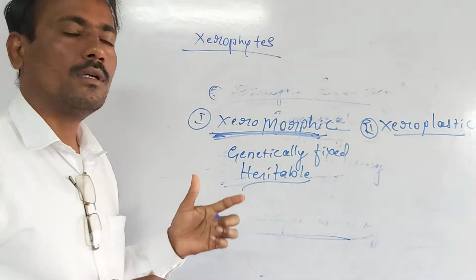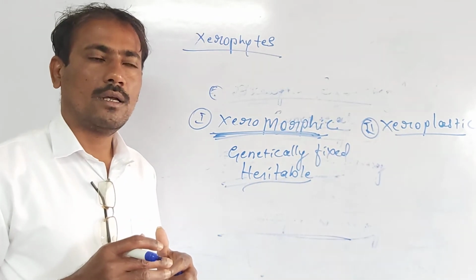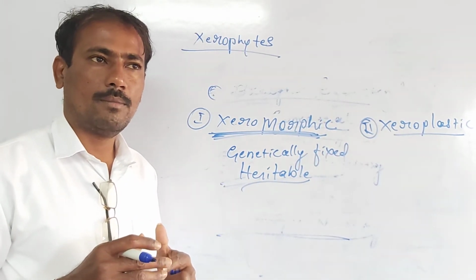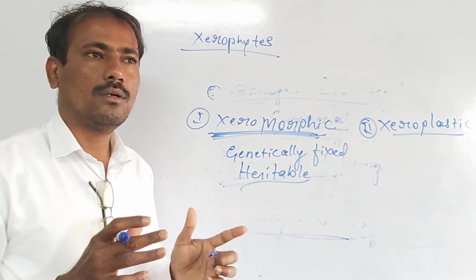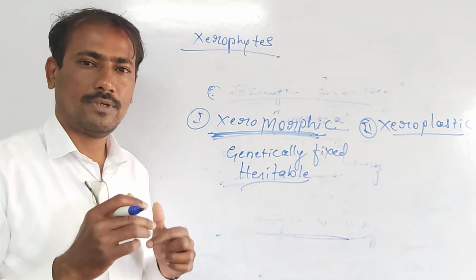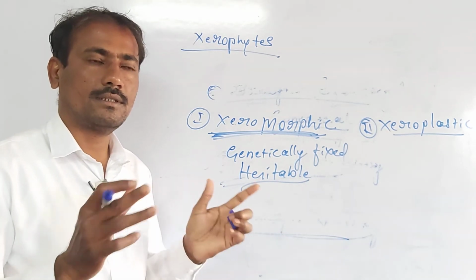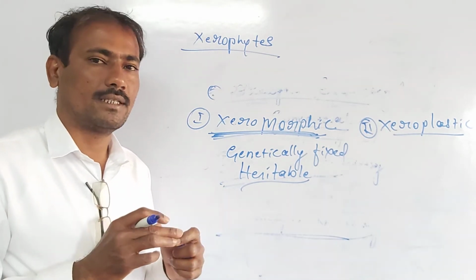So some halophytic mangrove plants, mangroves are a group of plants that usually grow as xerophytes in physiologically dry places or dry habitats.